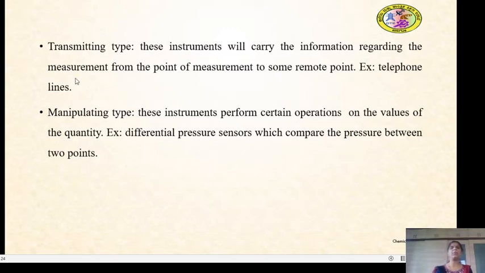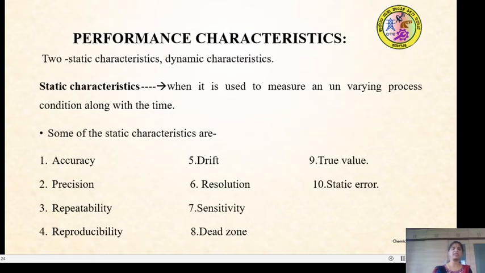Then the manipulating type instruments perform certain operations on the values of the quantity. Based on the value, they manipulate it in such a way that the desired output value is achieved. Example, differential pressure sensors, which compare the pressure difference between two points. These are based on the various functions.